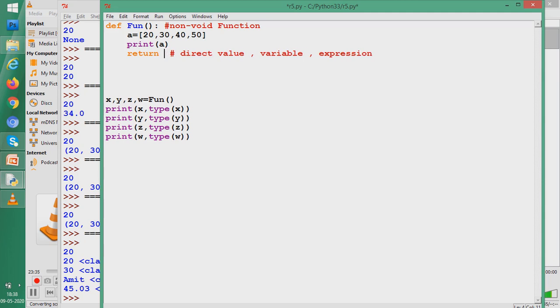So we'll write here A. Now when one list is coming as a whole, we should not keep more than one variable, because one thing is coming, the list as a whole, so we would have only one variable. Let us put them in comment. So now what is X going to print, and what would be the type of X when a list is coming? Let us see.